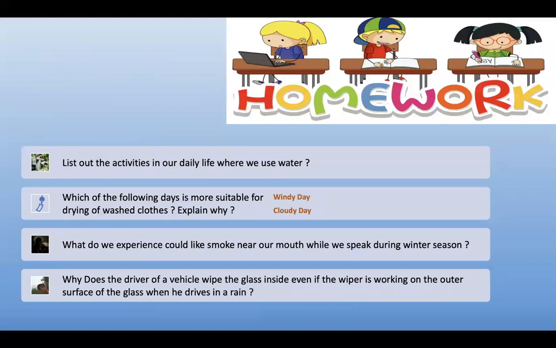Children, here is a small homework. List out the activities in our daily life where we use water. Which of the following days is more suitable for drying washed clothes? Explain why: a windy day or a cloudy day? What do we experience, like smoke near our mouth, while we speak during the winter season? Why does the driver of a vehicle wipe the glass inside even if the wiper is working on the outer surface of the glass when he drives in the rain?